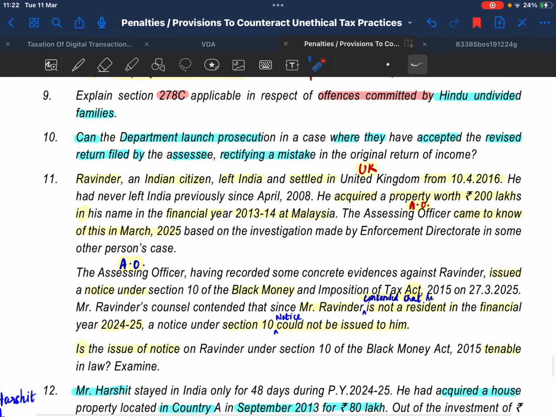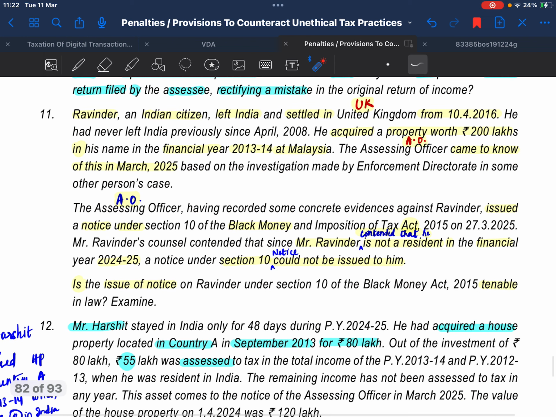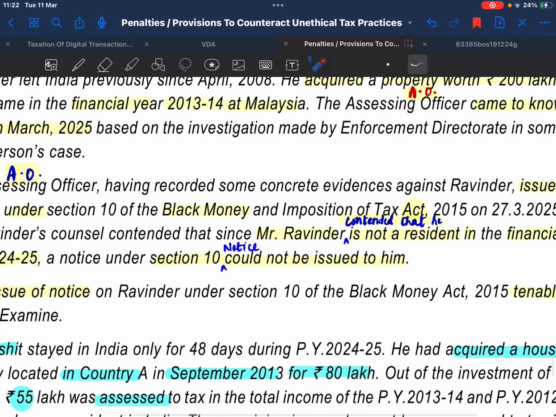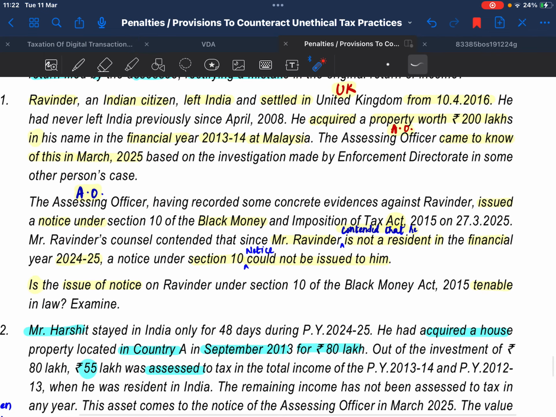Question 11. Ravinder, an Indian citizen, left India and settled in the UK from 10/4/2016. He acquired a property worth 200 lakhs in financial year 2013-14 in Malaysia. The AO came to know of this in March 2025 and issued a notice under the Black Money Act. Mr. Ravinder contended that he is not a resident in financial year 24-25, so under Section 10, notice could not be issued to him. Is the issue of notice tenable under law?